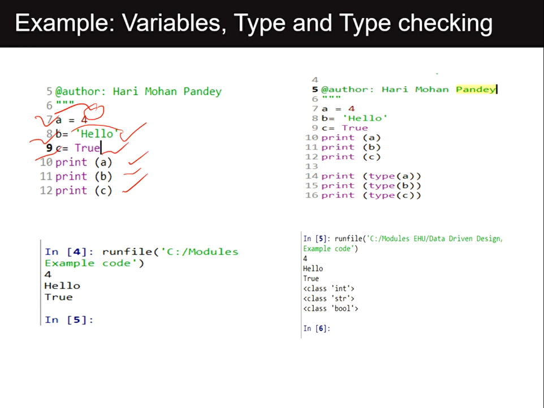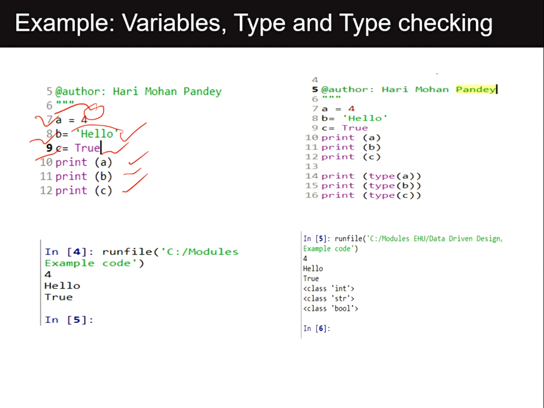In this example we have added 3 more print statements for type checking. We want to see the type of A, the type of B, and the type of C. The values 4, hello, true are coming from the first 3 print statements, and the integer, string, and boolean types are coming from the print statements given at line numbers 14, 15, and 16.